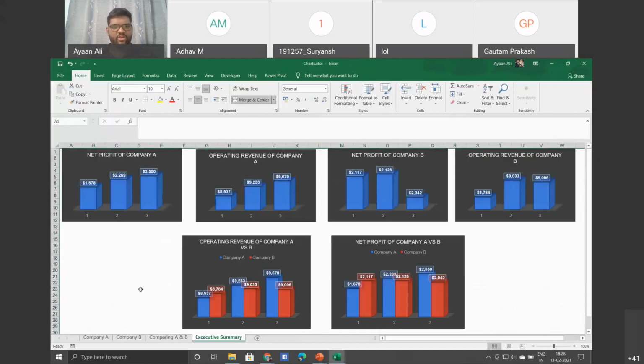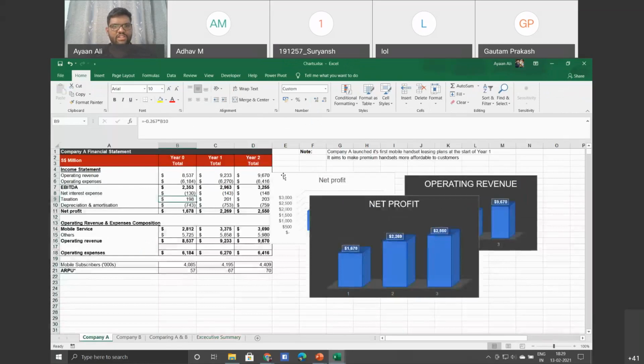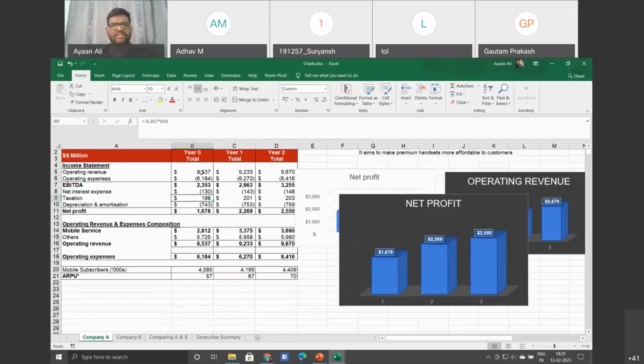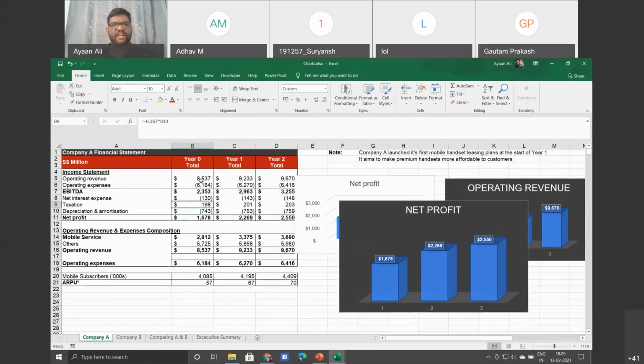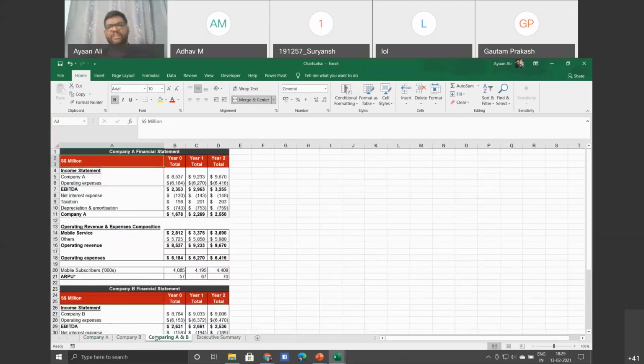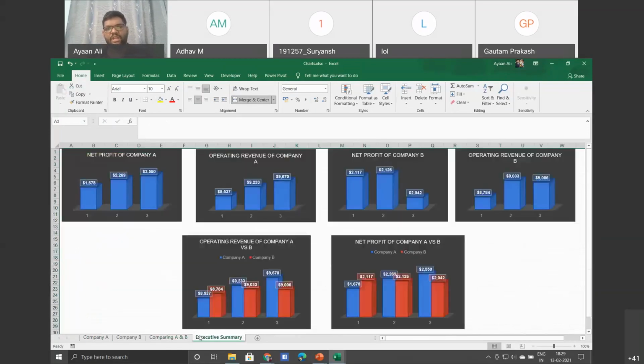Then here also, as I already mentioned, you have financials of company A. Here if you see this, the net profit of 3 years is given, then the revenue of 3 years is given. Since it is 3 years, you can easily analyze that year one is greater than year zero and year two is greater than year one. But what if you had 100 years of data? If you take the example of Deloitte, it is functioning since 1846. So if you have data of Deloitte, just by a glance you can't compare what the trends are in their profitability or revenues.